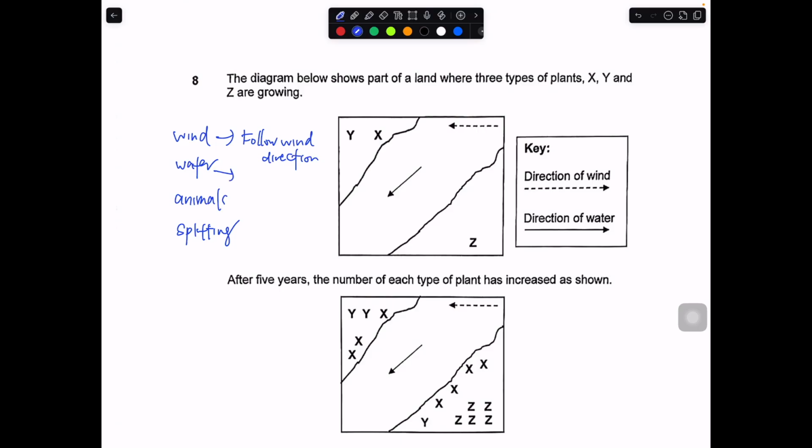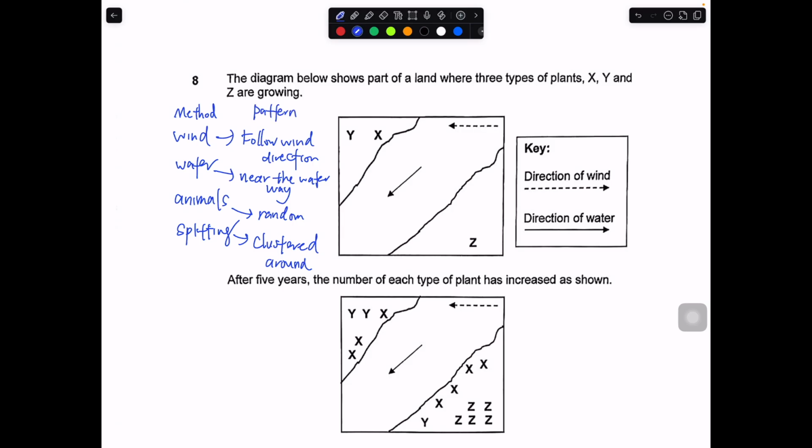Okay, usually by water, you look for young plants that are near the waterway. Near the waterway means near the river, near the shore, near the ocean. Animal is random. Splitting will be clustered around. Okay, so these are the dispersal methods, followed by their dispersal patterns in this case.